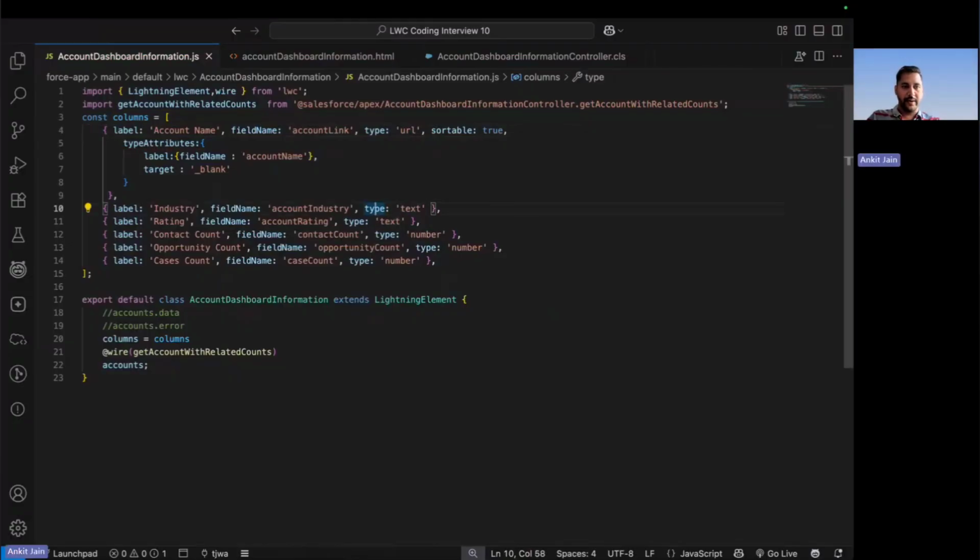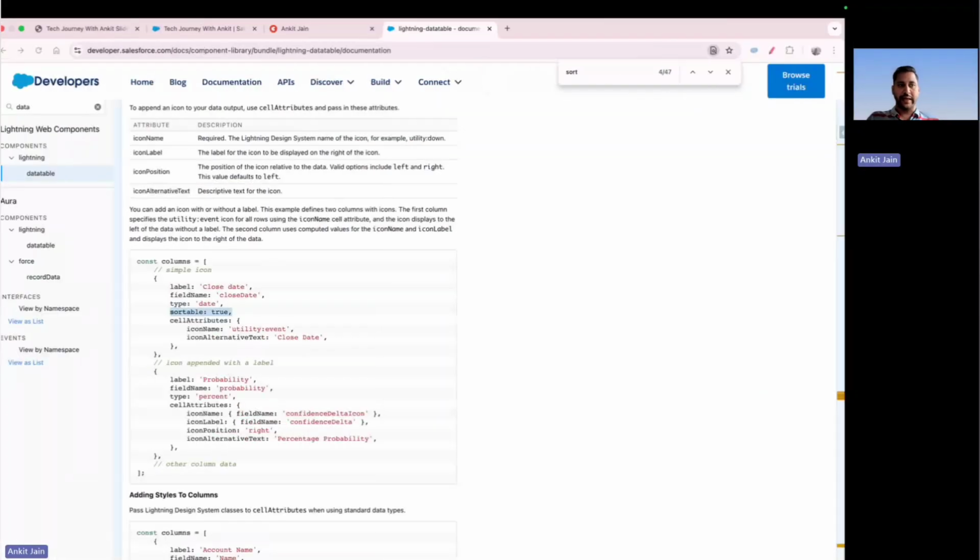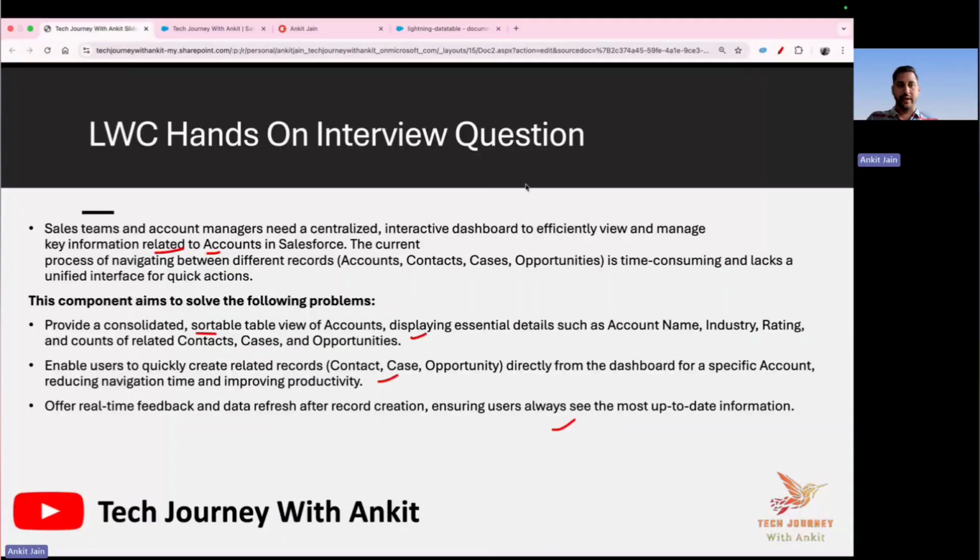You can put it anywhere because it's an object at the end of the day, but make sure that you are putting it at the column level. Now we have made all our columns sortable. So we have done most of our part as of now, except showing these three actions. So my first part is completed.